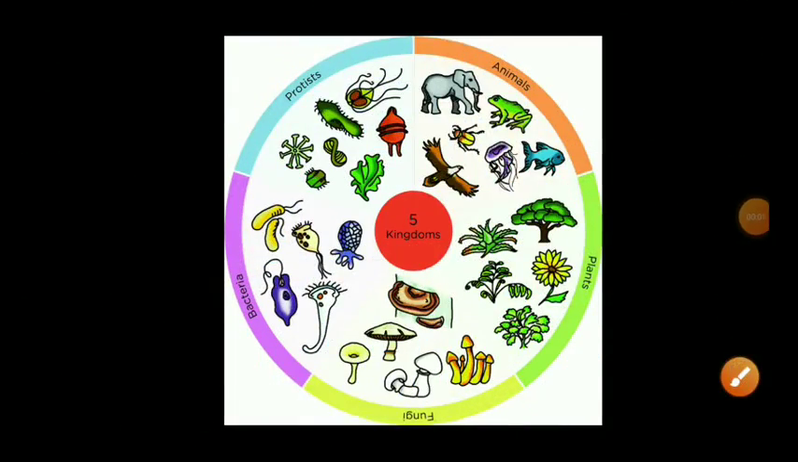Let's start our topic. First of all, why is classification needed? Classification is needed to make the study very easy. For example, on earth there are billions, trillions or more, we can say infinite, species and genera of organisms. So classification makes the study of all living organisms so easy. So let's start our topic, come with me.